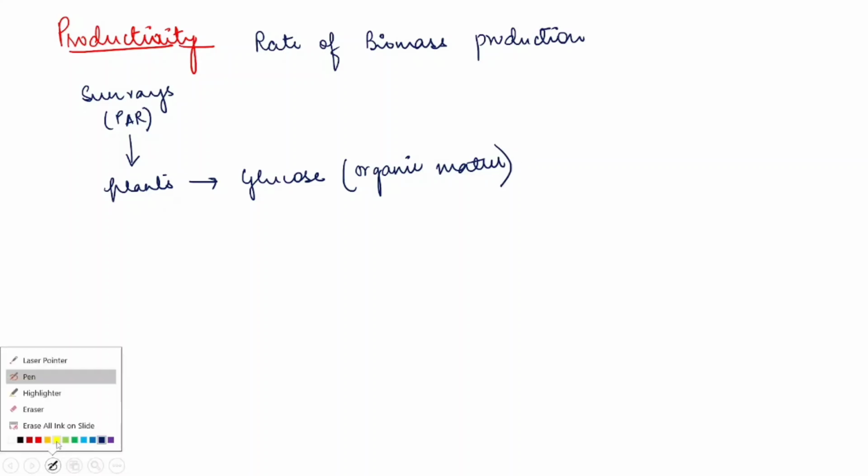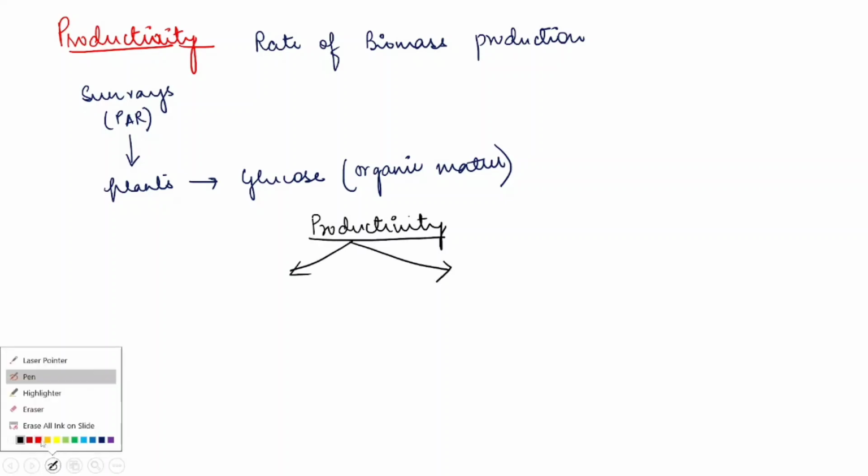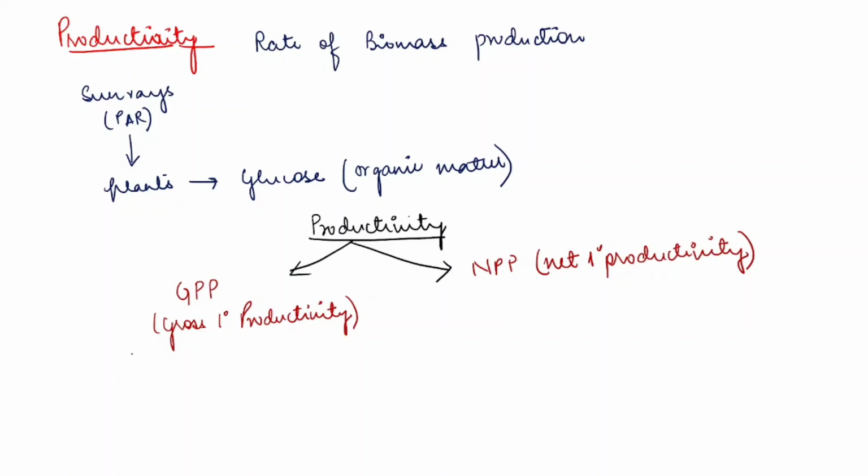Clear? And productivity is of two types. What are the two types? One is GPP, we call it gross primary productivity, and another is NPP, that is net primary productivity. Now what is gross primary productivity?